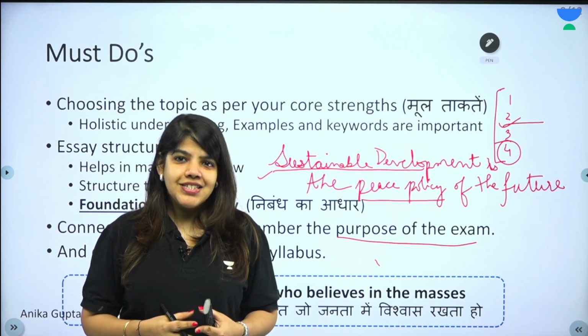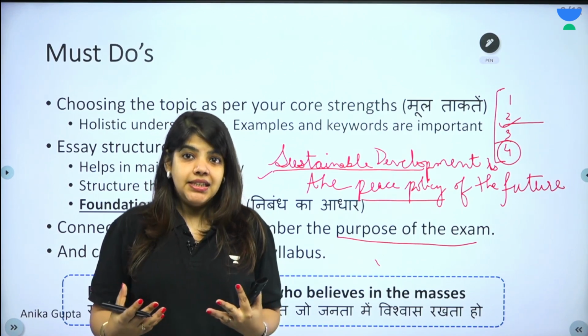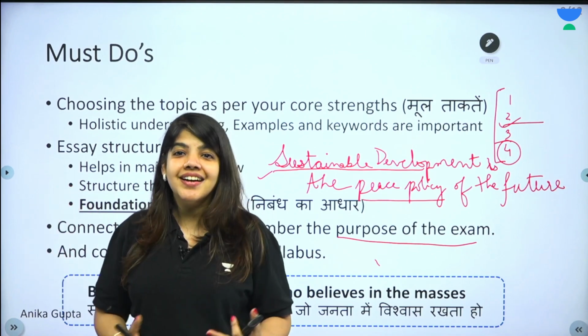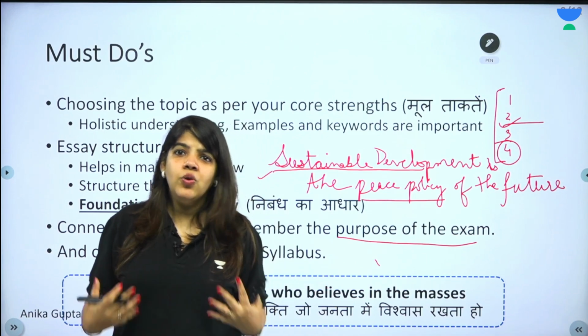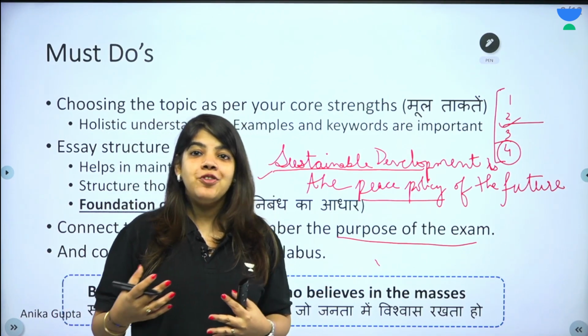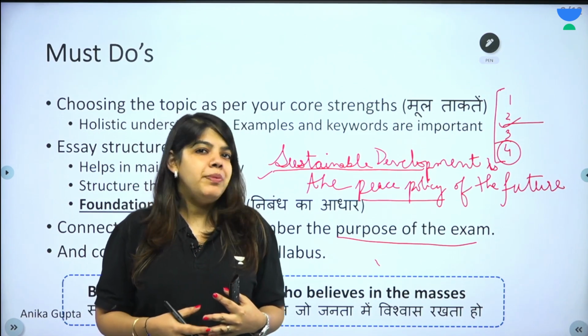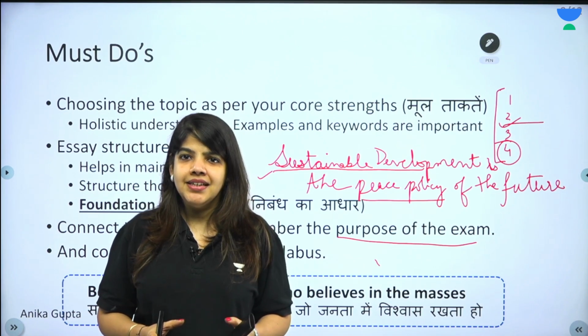When you become an IAS officer, you'll be expected to believe in the masses. आपके पास एक पूरी district का charge होगा. And there will be 500 people looking up to you. So this means you have to be positive and you have to believe in them. You cannot be overcritical in the essay. It's very easy to find mistakes.